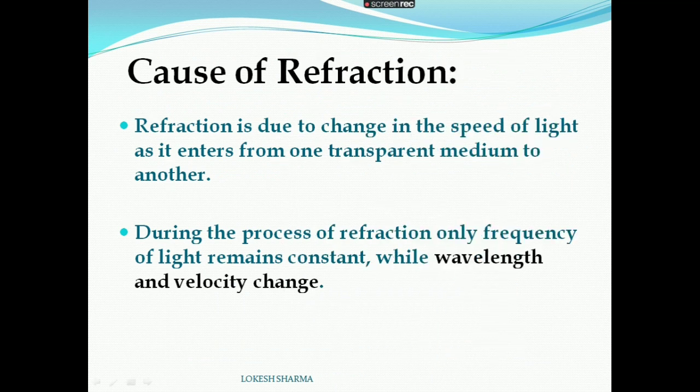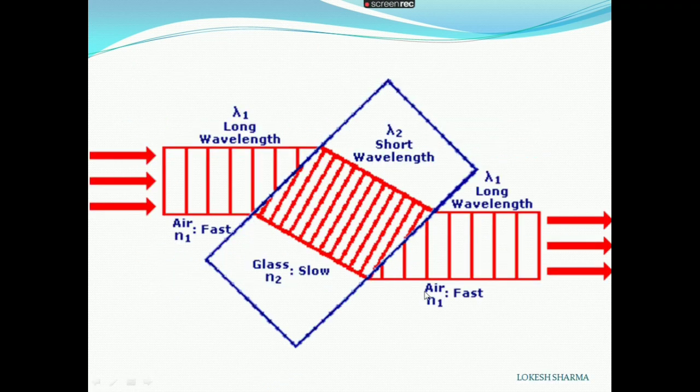Now, why does refraction occur? Refraction is due to change in the speed of light as it enters from one transparent medium to another. During the process of refraction, only the frequency of light remains constant, whereas wavelength and velocity change. And we will discuss this in our later sessions. Here we can see that when light rays enter an optically denser medium, their wavelength decreases as their velocity decreases, and when they come out again their wavelength becomes normal.